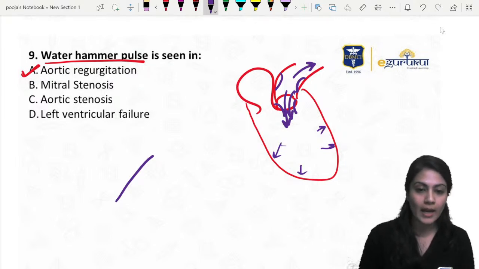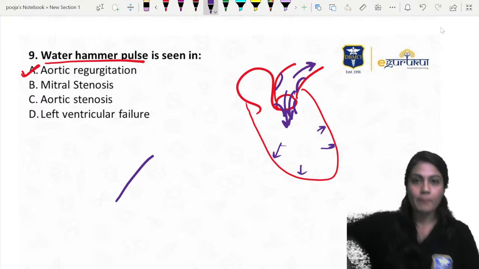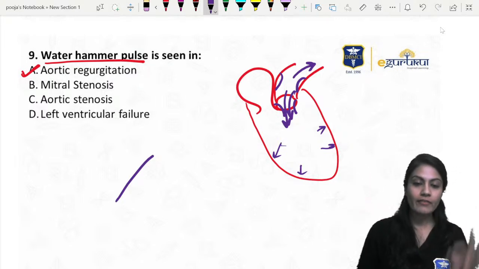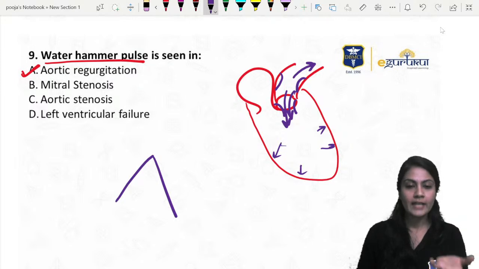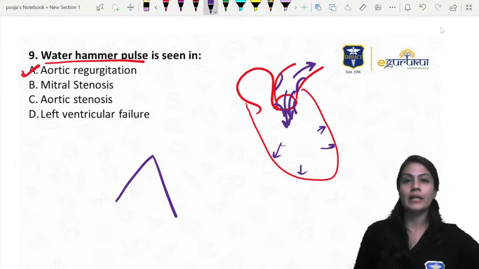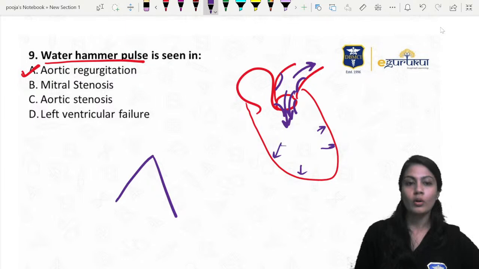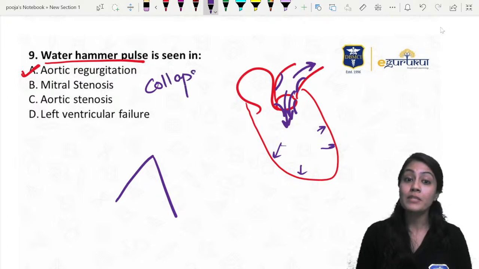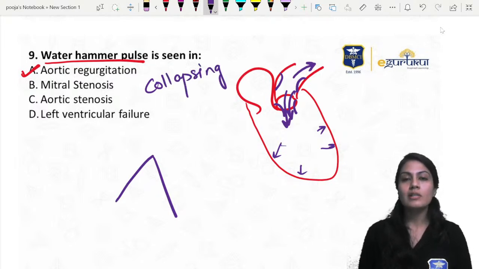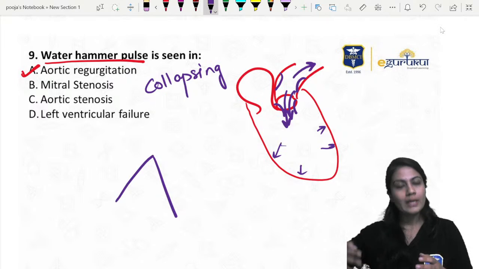It seems as if somebody is hammering very quickly onto some object. So rapidly the wave goes downward, and that's why it is known as water hammer pulse, or one more name, collapsing pulse.